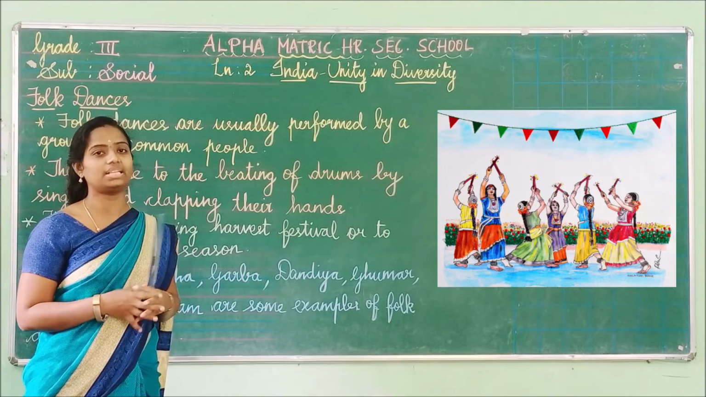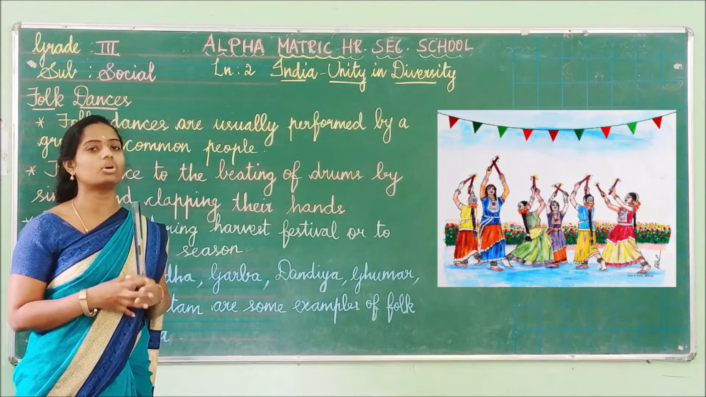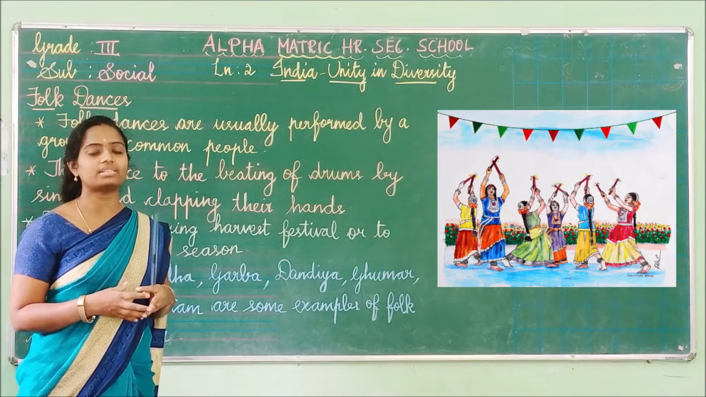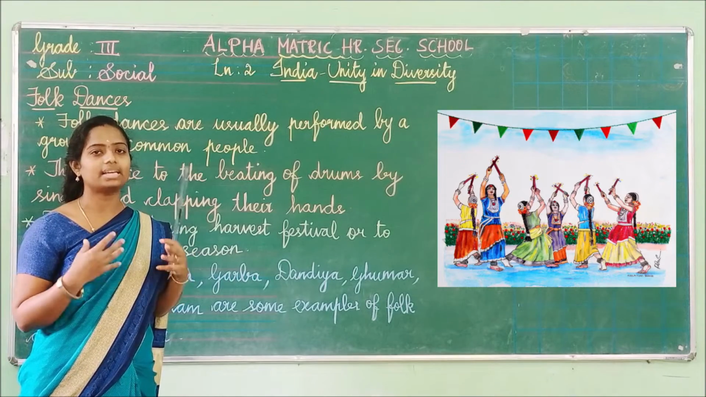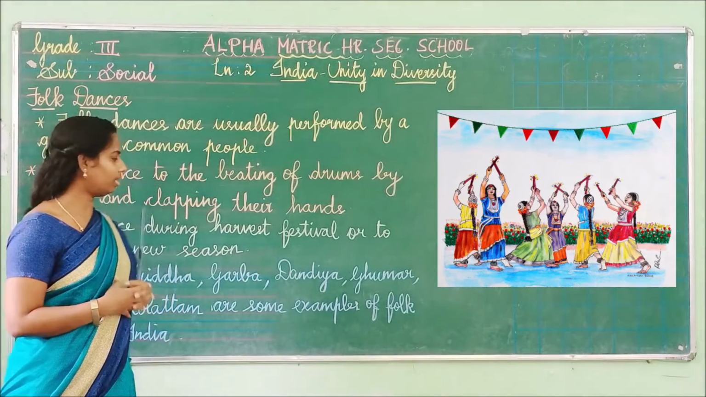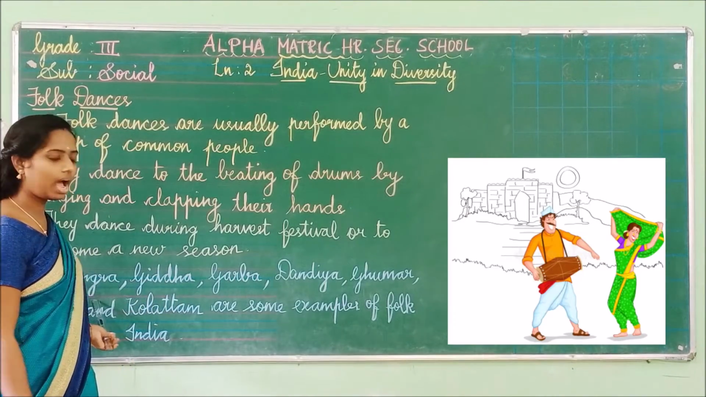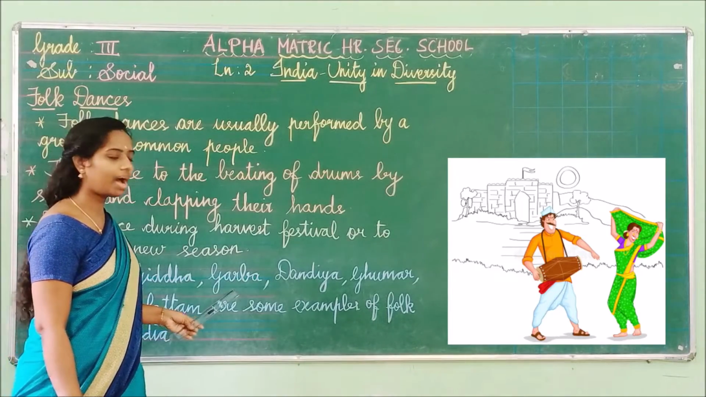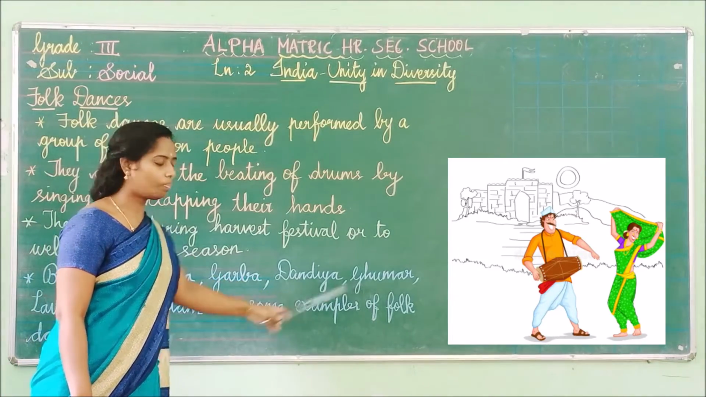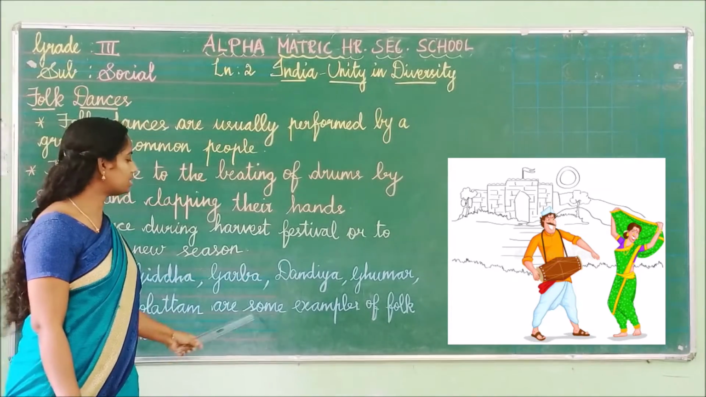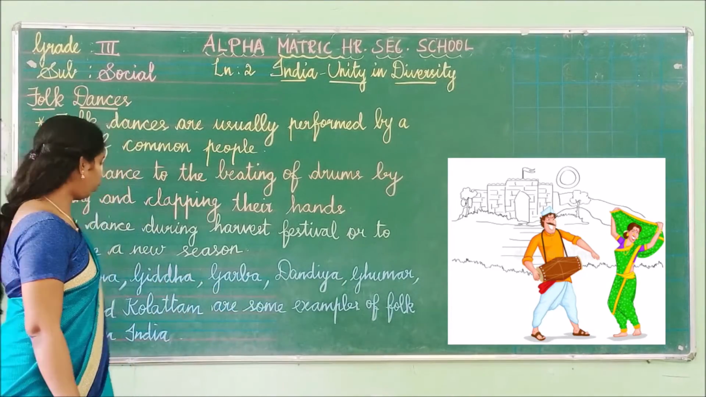That means the spring season. This also we have already learned. So in that type of festivals, what type of dance do they dance? They dance a folk dance. What are all the folk dances we have here? Bhangra, Gidha, Garba, Dandiya, Ghumar, Lavni, and Kolattam are some examples of folk dances.